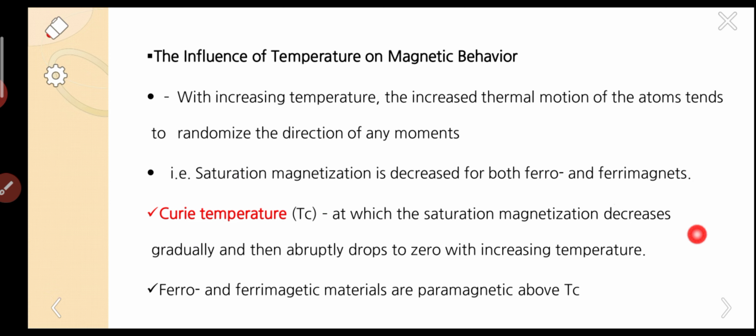The next temperature, we know, is the Curie temperature. The temperature at which saturation magnetization decreases and drops to zero is called the Curie temperature. So ferro and ferri magnetic materials are paramagnetic above Tc. You have to remember this point carefully: ferro and ferri materials are paramagnetic above Tc.